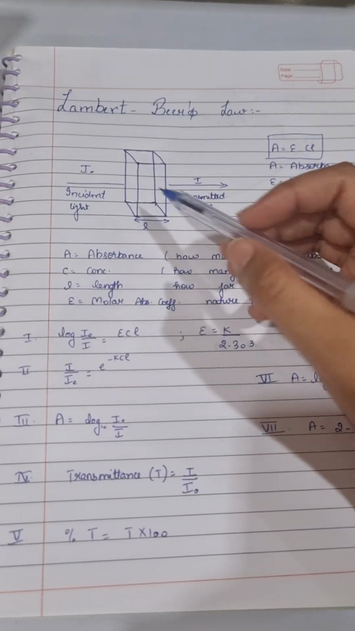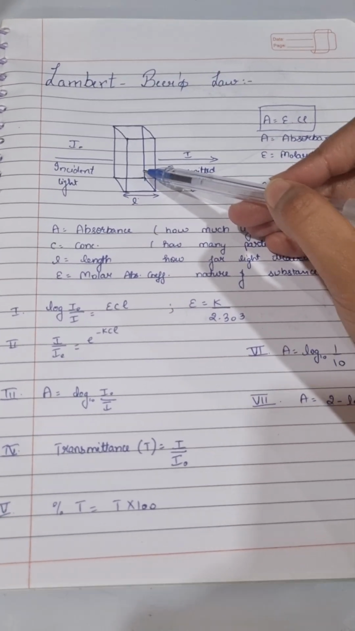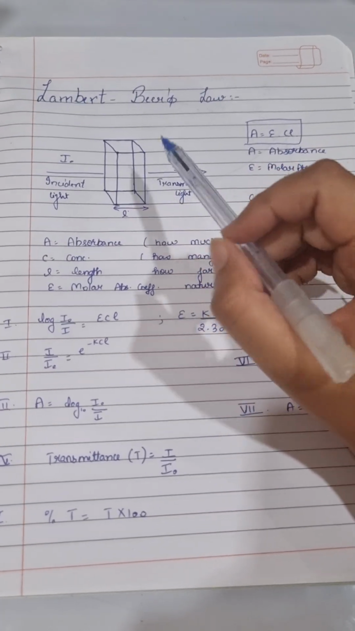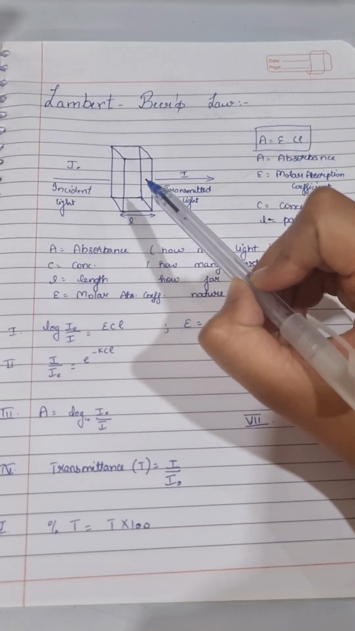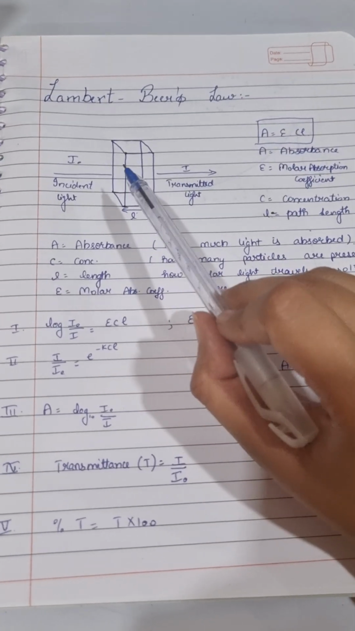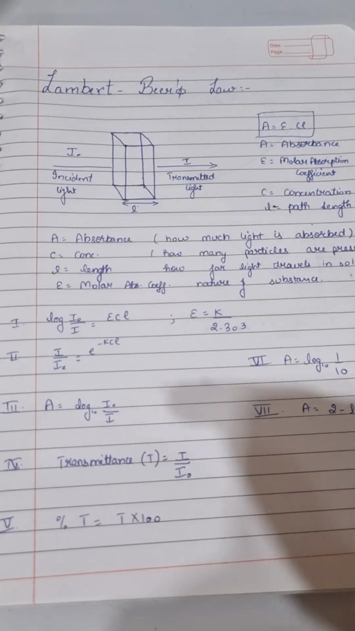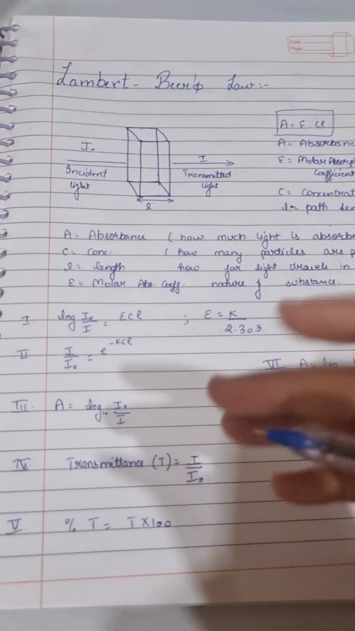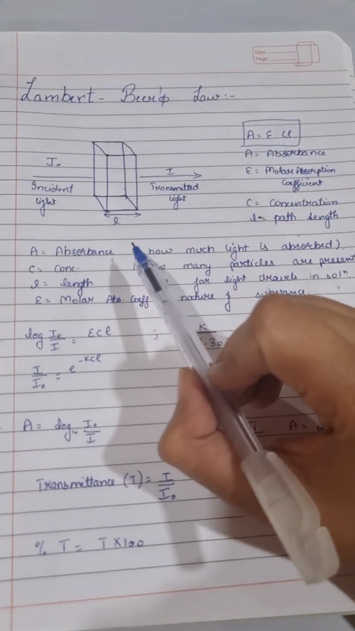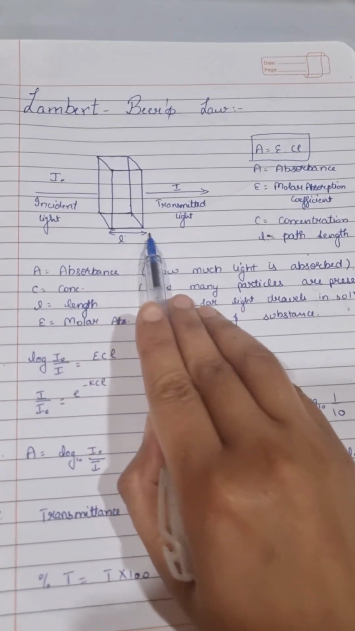When light passes through a solution, the solution must be homogeneous. When light passes through a homogeneous solution, some light gets absorbed, so the intensity of the light decreases. The decrease in light intensity depends upon how strong the incoming light is, that is, the incident light. Second, it depends upon the concentration. And third, how thick the solution is.